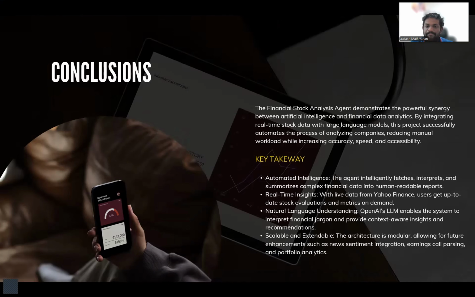Conclusions: the biggest takeaway is the synergy between AI and finance. AI can automate what used to take hours. GPT can understand and write financial narratives. We can now generate real-time insight without being a financial expert, and the system is modular and extendable. So future features like news sentiment and earnings call integration are just one agent away.